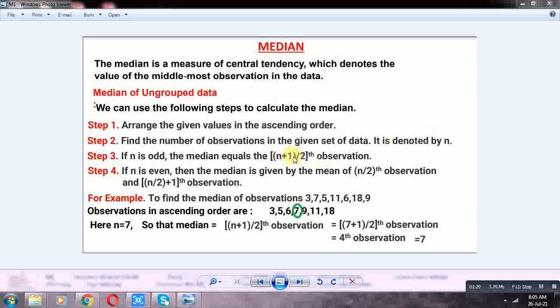If n is even, then the median is given by the mean or average of the n/2th and (n/2 plus 1)th observation.